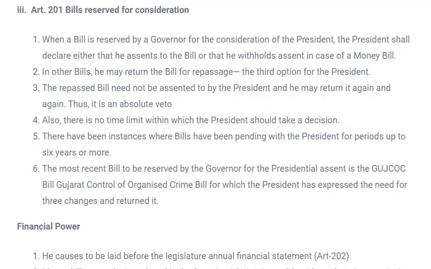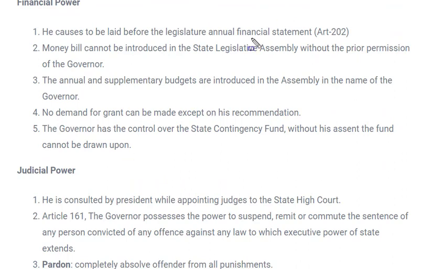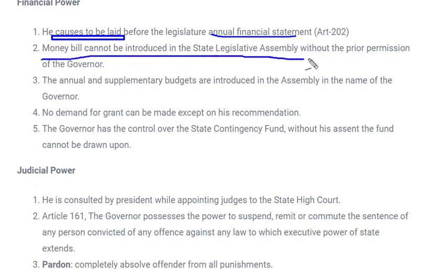So these are the bills reserved for consideration. Next is financial power. Let's see what the financial powers of a governor are. He causes to be laid before the legislature an annual financial statement. A money bill cannot be introduced in the state legislative assembly without the prior permission of the governor. That means any kind of money bill which has to be introduced in the legislative assembly, permission has to be sought from the governor.